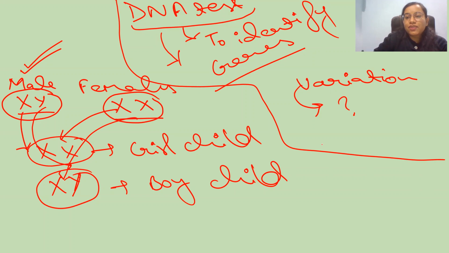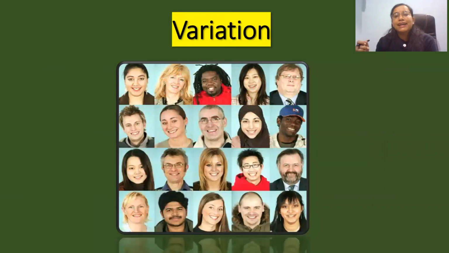So due to error in DNA copying, there will be some DNA modification, or we can say gene modification, which leads to variation. So you can also say that in the same family or among siblings, there is some variation.